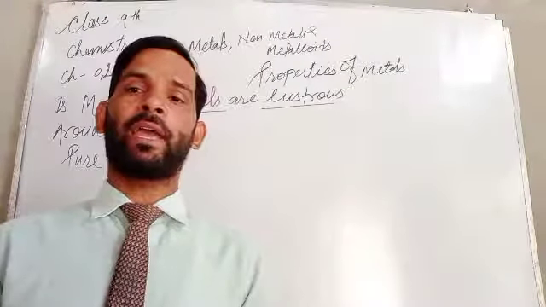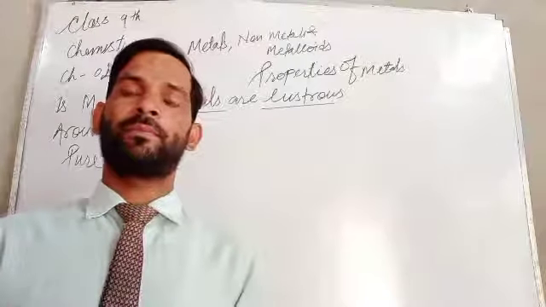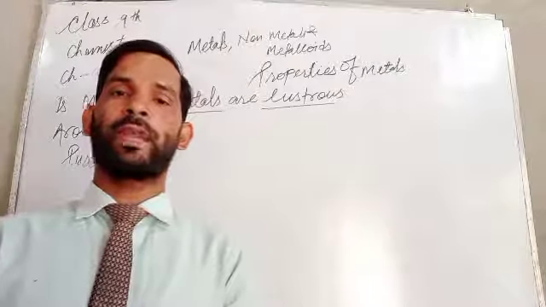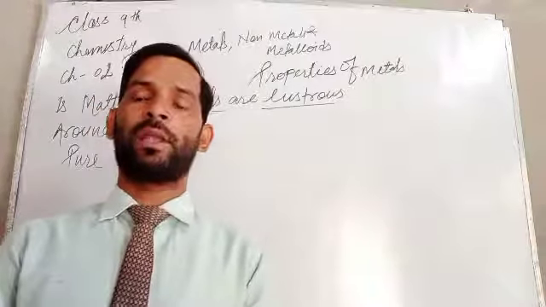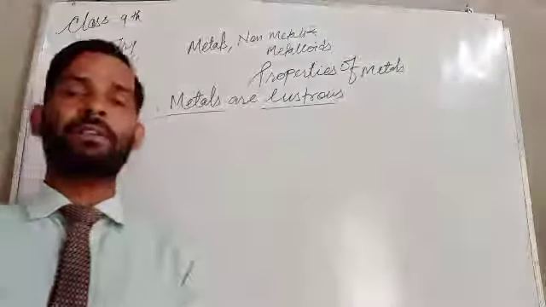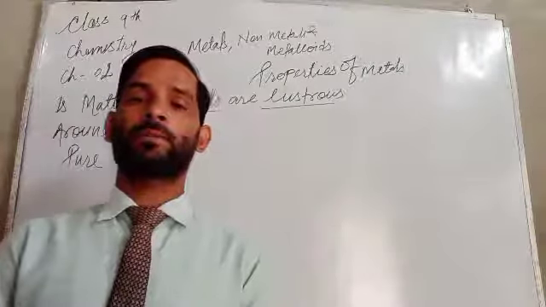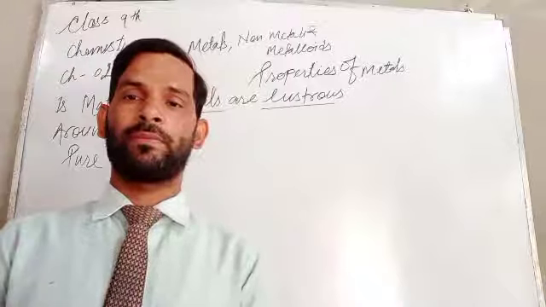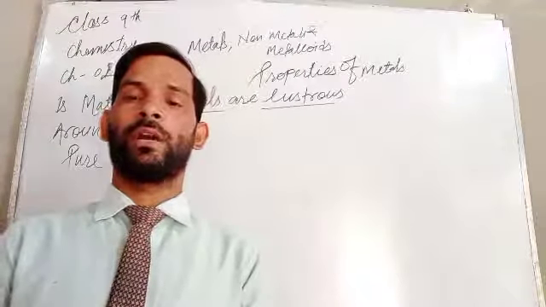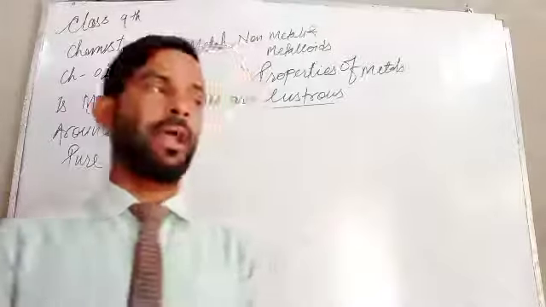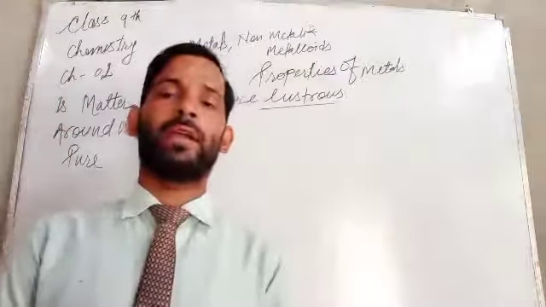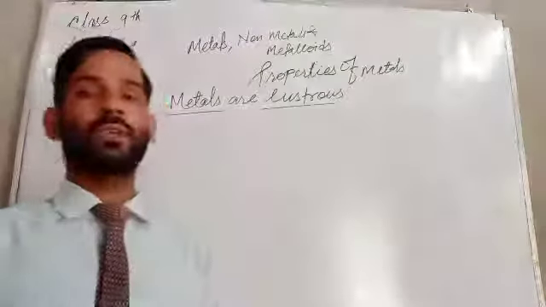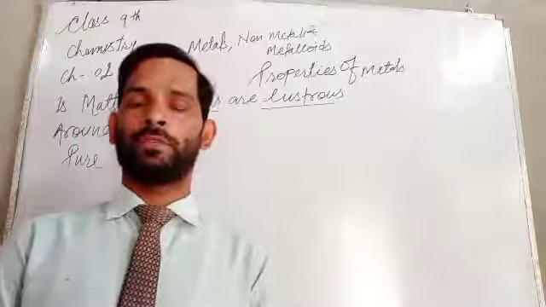Why? Because metals can be used for manufacturing decorative purposes. That means they can be used for making ornaments and jewelries, because they have lustrous properties. So they can be used for making different materials for decorative or ornamental use, or jewelries as well, like gold and silver.